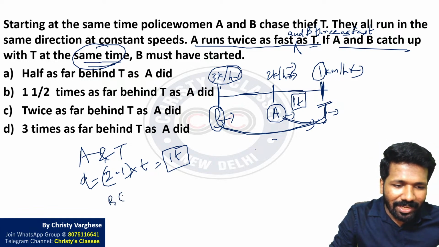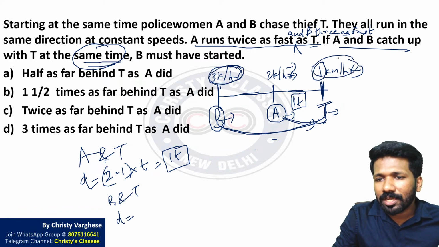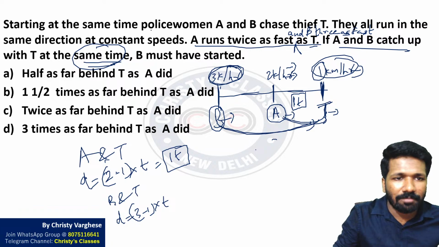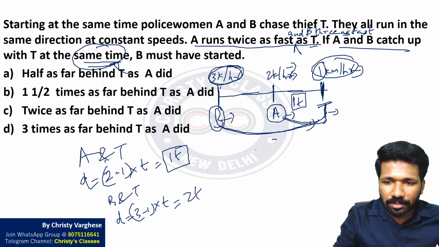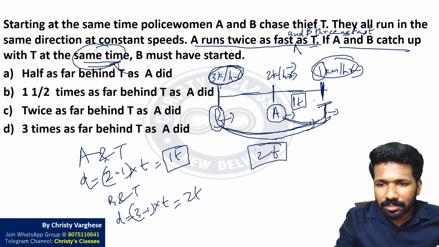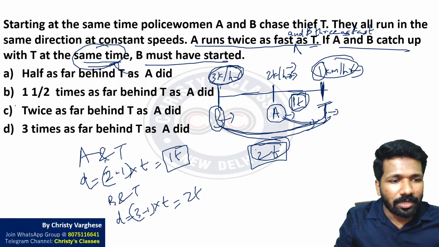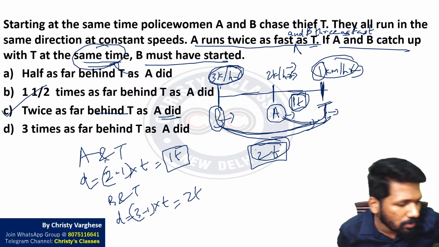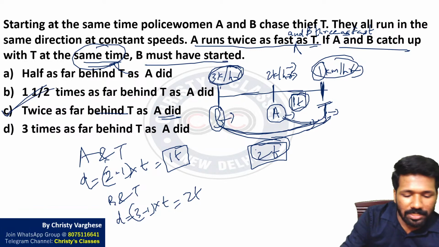Now B और T का situation क्या है? Distance कितना है? 3 km per hour और T का speed 1 km per hour है. So 3 minus 1 is the relative speed into time taken, the same time taken, because question says that they take the same time, that is 2t. मतलब B और T के बीच में 2 times T, that is 1t का double 2t. मतलब B must have started twice as far behind T as A did. A T से कितना दूर है उसका 2 गुना होना चाहिए, B T से कितना दूर, that distance. So option C is the answer.